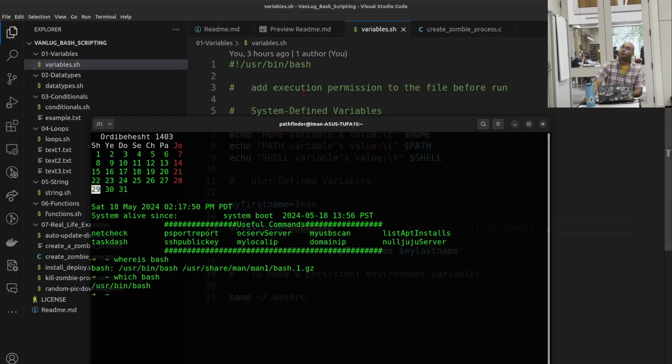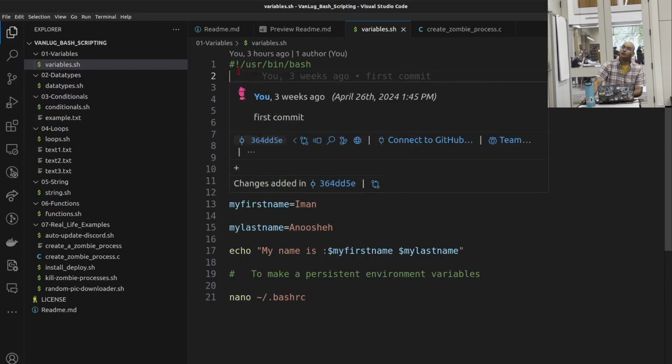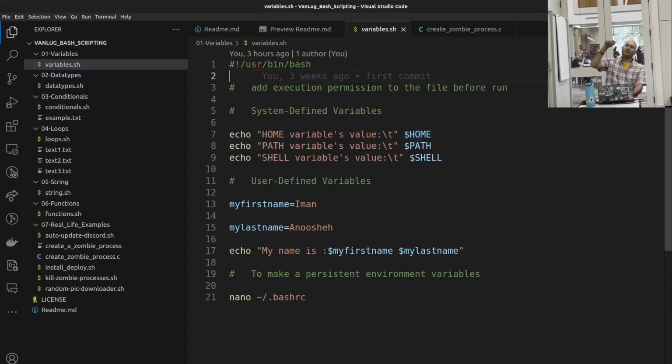So use the hash, or shebang, as they also call it, hash and exclamation point, and then the address, so that we tell the OS where it needs to run this from. I'm going to talk about the permission after the end of this file.